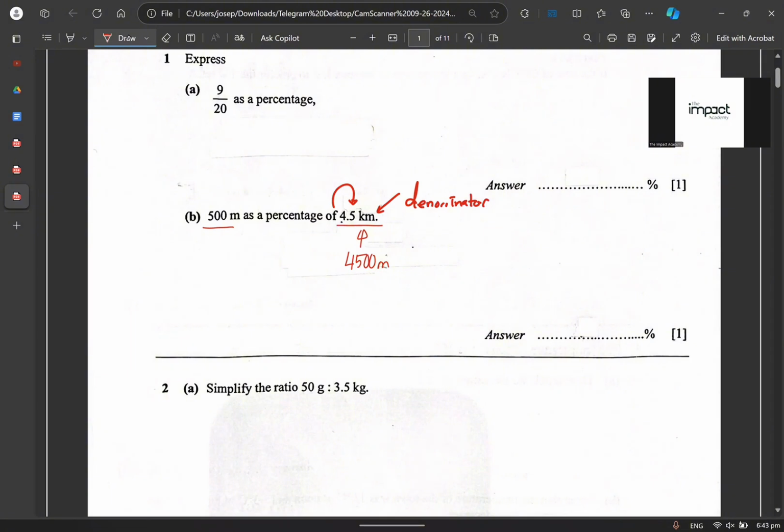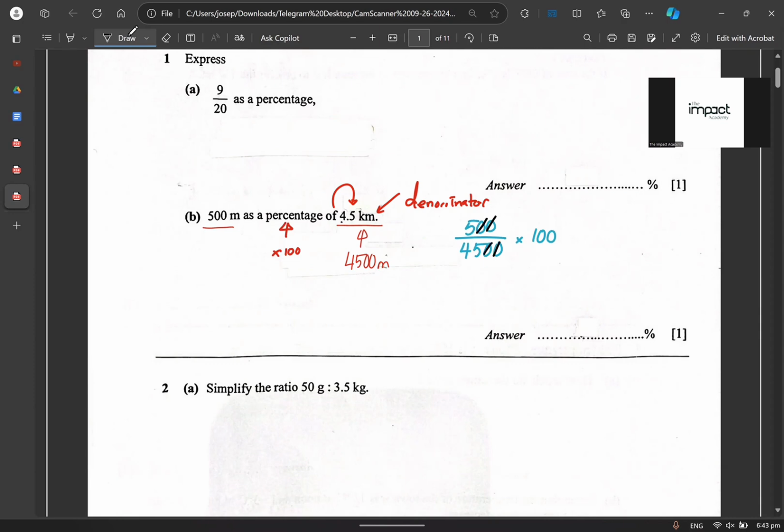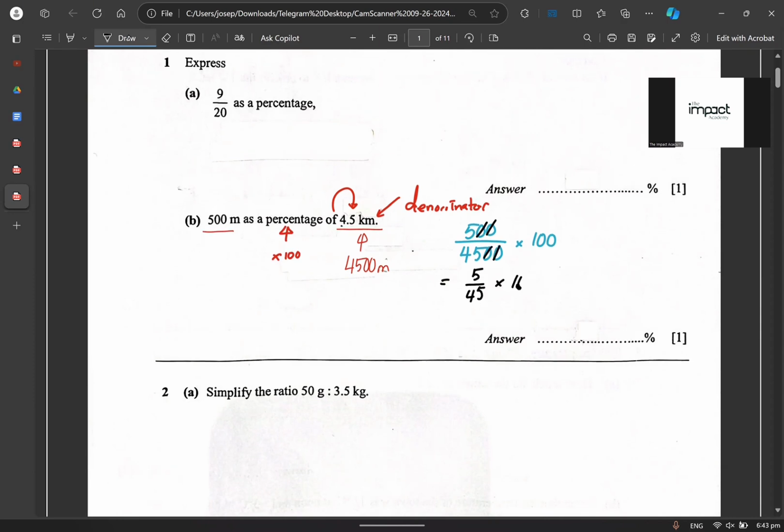Now, the question asks for a percentage, so definitely I need to times 100. Agree or disagree? So over here will be 500 over 4,500, we times 100, and then we cancel all of our zeros. You're left with 5 over 45 times 100. Then you cancel again, because both of them can be divided by 5. So this is 9, this is 20.